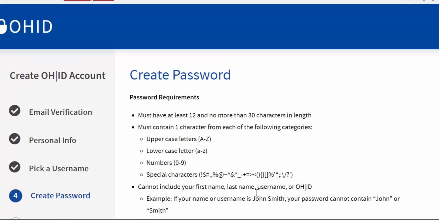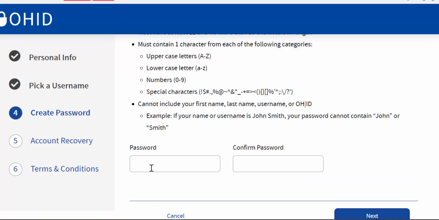Now you're going to create a password. So that was your username, and now you're going to create a password. So when creating your password, just remember that you must have at least 12 characters and no more than 30. It must contain one uppercase, one lowercase, a number between 0 and 9, and you must have a special character. It cannot include your first name, last name, user ID, or Ohio ID. So for example, if your name is John Smith, your password cannot contain John or Smith. And then you're going to scroll down again and click next.